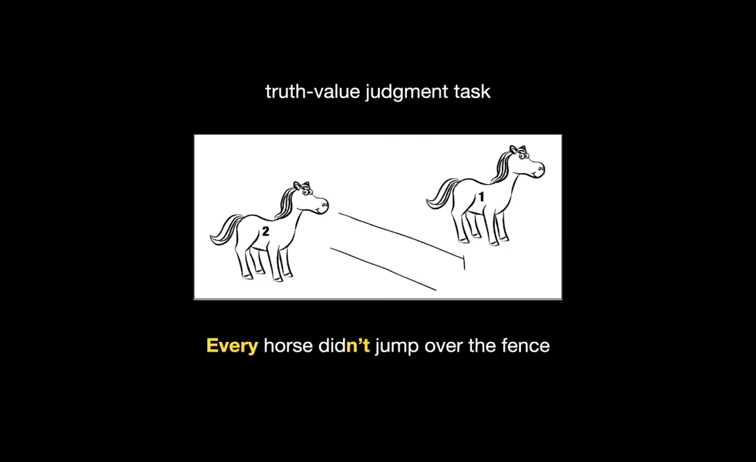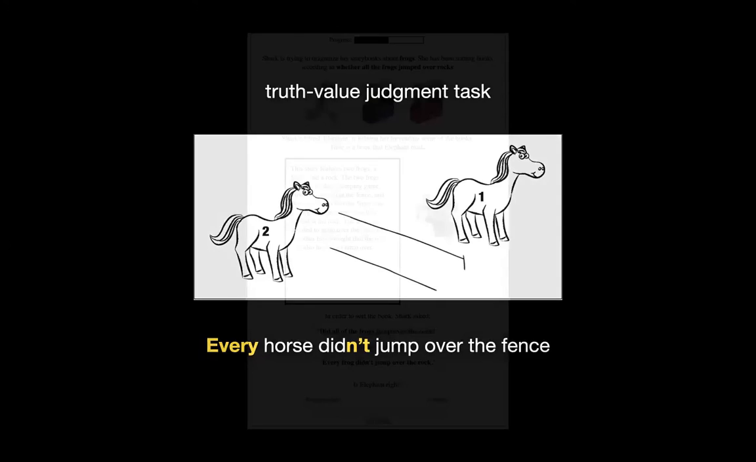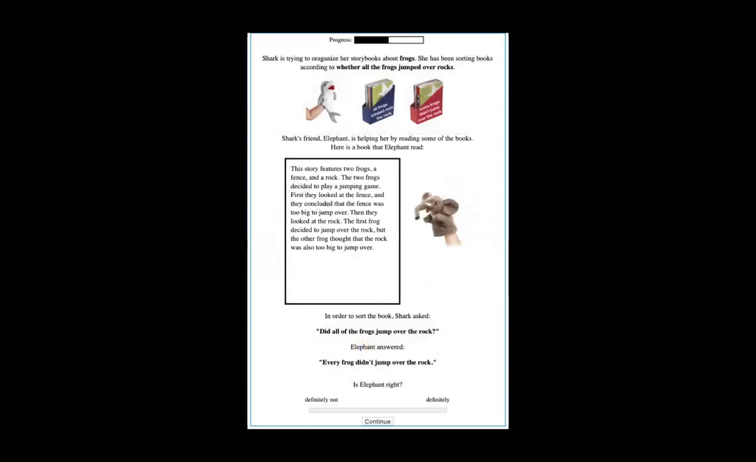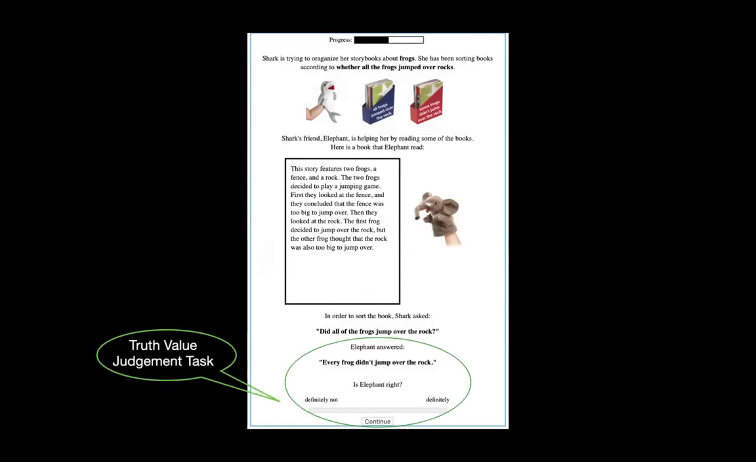In our study, we run a truth-value judgment task in English, Spanish, and Mandarin. In this task, people were asked to rate whether they think the every not sentence can describe the scenario. Our task is web-based, and here is a screenshot of our English task. People read the story and rate if the sentence can accurately describe the story. The bottom here is the truth-value judgment task. People move the slider to decide whether they agree with what the elephant says as a description of the story they've read.